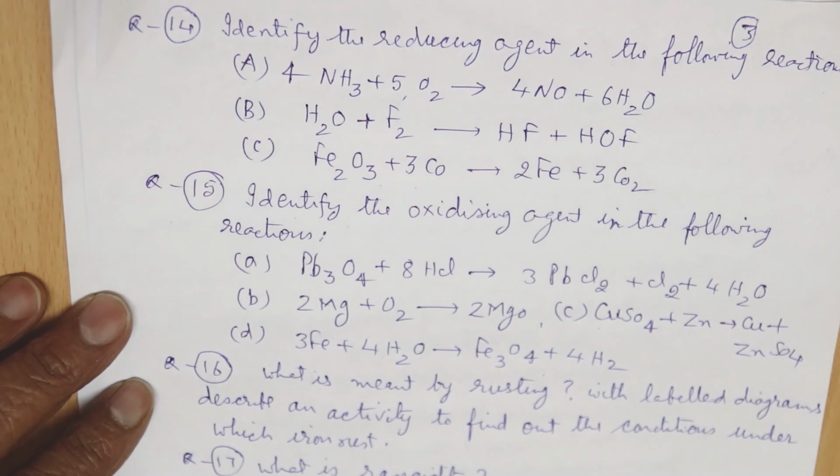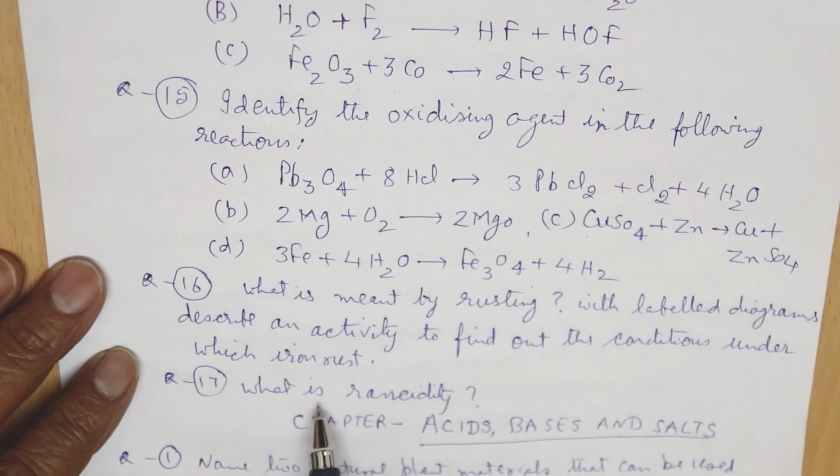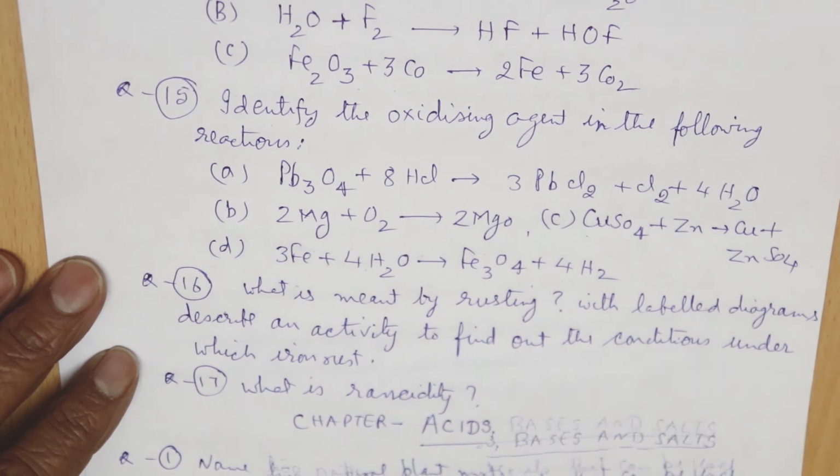Okay, rusting of iron will take place under what condition? Like where the moisture is there, then where oxygen is there. Okay, all these conditions you have to demonstrate with the help of an experiment here. Then what do you mean by, or what is rancidity?